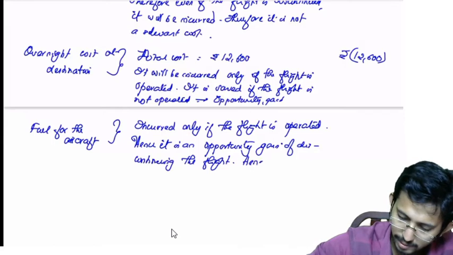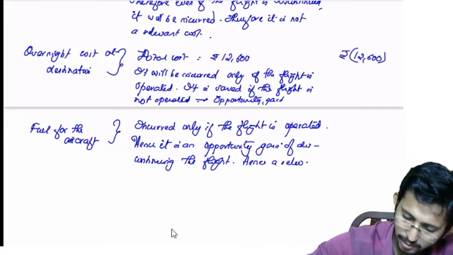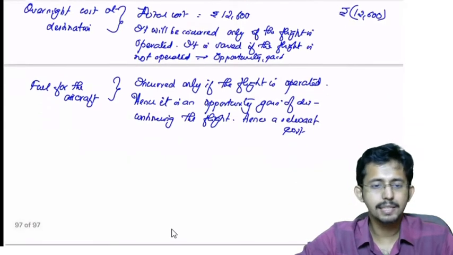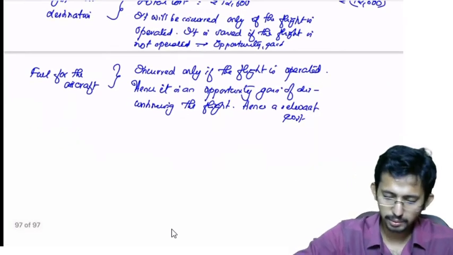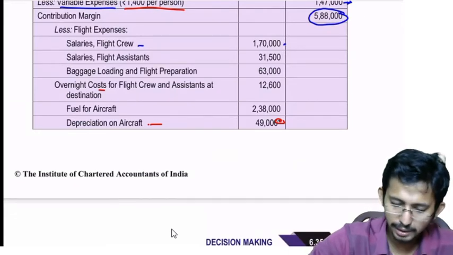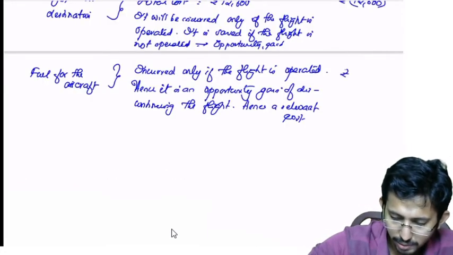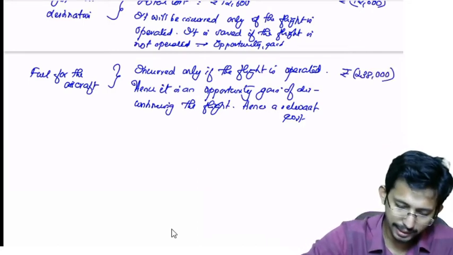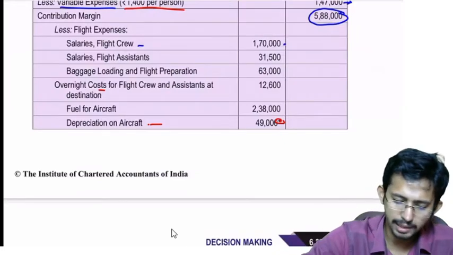Hence, a relevant cost. And again, since it is an opportunity gain, you have to write it in negative. What will be the amount? The amount will be negative 2,38,000 rupees. Okay, then again, next item, depreciation on aircraft.